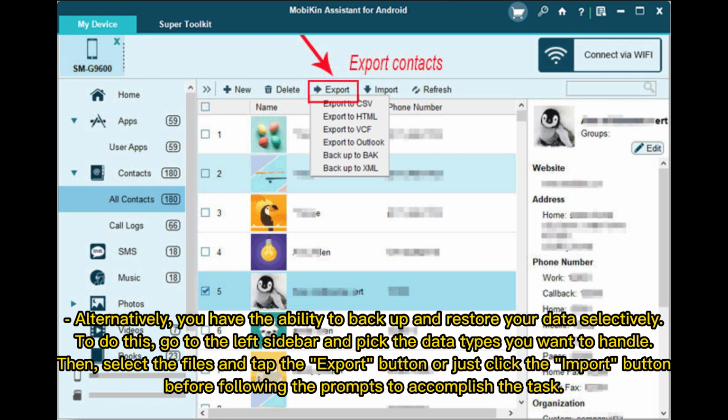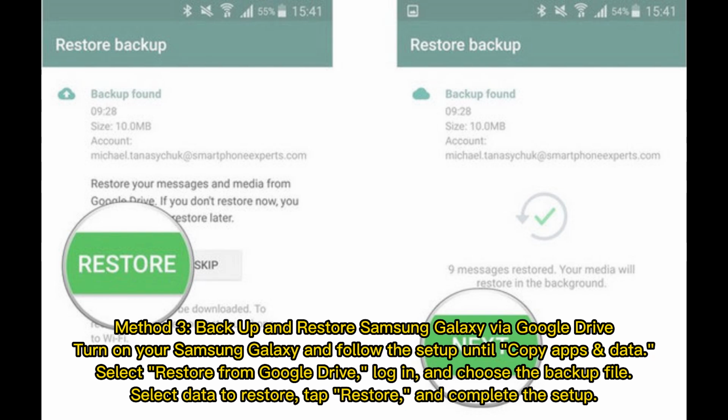Method 3. Backup and restore Samsung Galaxy via Google Drive. Turn on your Samsung Galaxy and follow the setup until Copy Apps and Data. Select Restore from Google Drive, log in, and choose the backup file. Select Data to restore, tap Restore, and complete the setup.